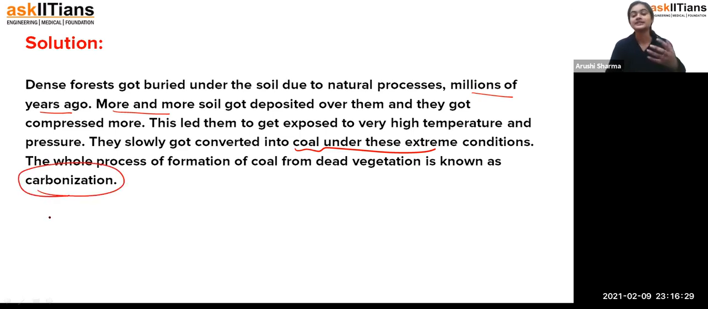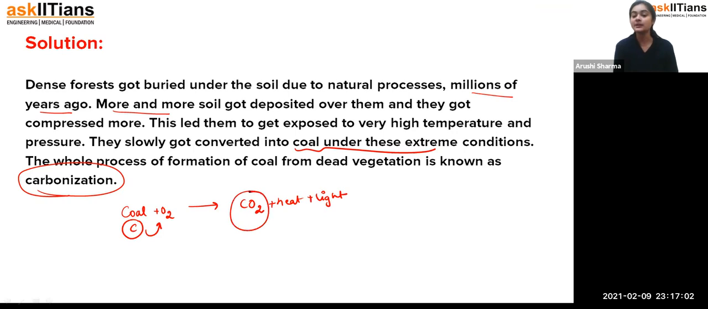Okay, carbonization process, because what happens, students, vegetation has a lot of carbon content, and when that carbon content under high pressure and temperature is converted into coal, the whole carbon gets converted into coal form, so coal also has more carbon content. That is why, students, whenever coal is burnt in the presence of oxygen, it produces carbon dioxide. That means it results in a combustion reaction along with heat and light. Fine. So that's how carbon is there. That is why carbon reacts with oxygen forming carbon dioxide.